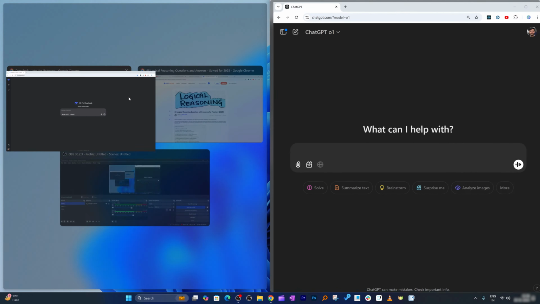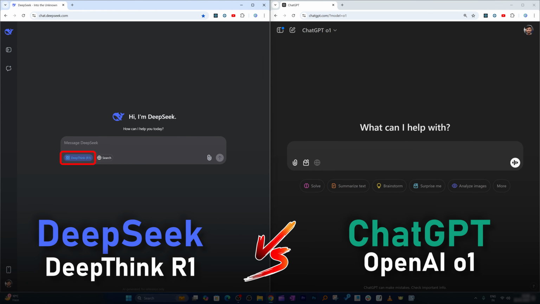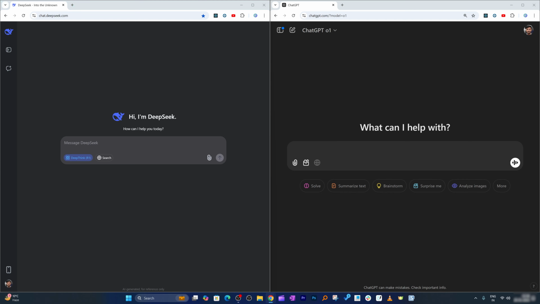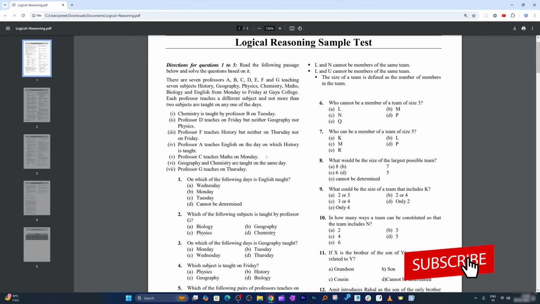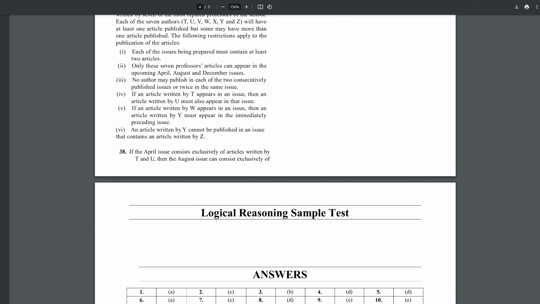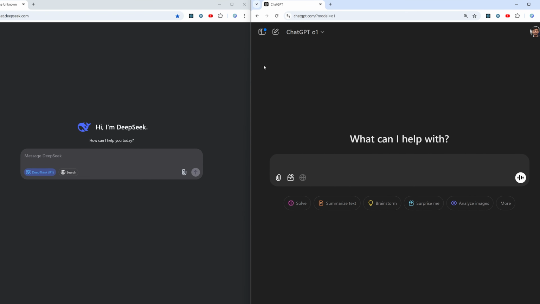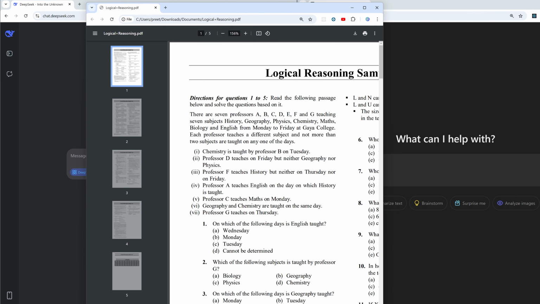So in this video, I'm going to show you a side-by-side comparison of ChatGPT O1 versus the DeepSeek DeepThink R1 model. To see their capability, I'm going to give them some logical reasoning questions, and then we will see how both of these perform. Okay, so here I have got some questions and their answer sheet. I would like to give both of these reasoning AI models the same question. On the right-hand side we have O1, and on the left-hand side we have this new competitor that has the potential to dethrone the best.